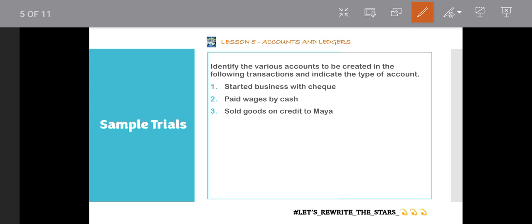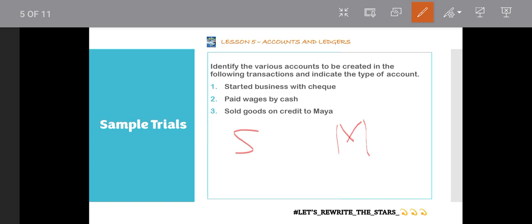Because we want to trace this particular transaction, and it is selling we were doing, we create a sales account. And who were we selling to? We're selling to Maya. So we create Maya's account as well.